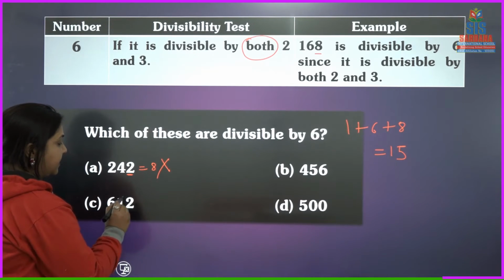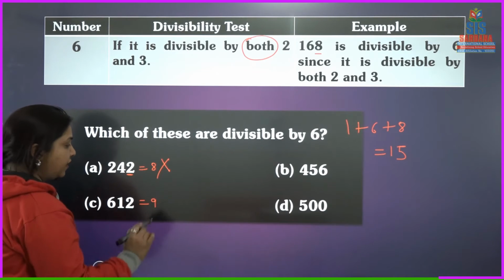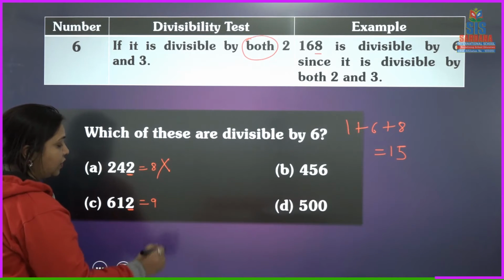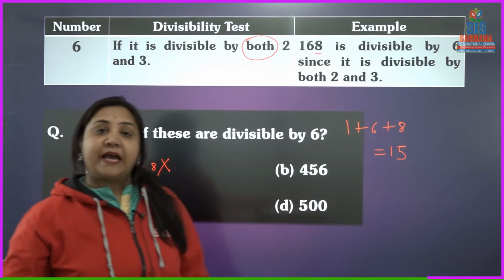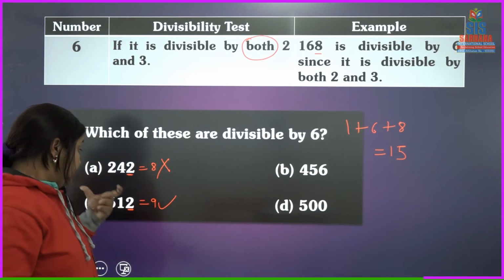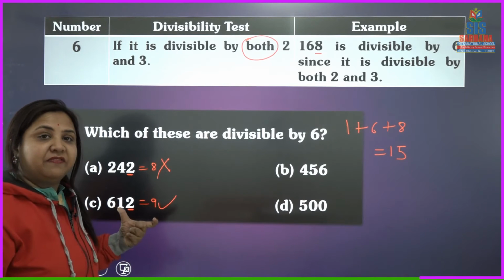6 and 1, 7, 7 and 2, 9. So 3 से तो divide हो गया, and it is an even number also. So it is divisible by 2 also. So this is the number which is divisible by 6, because this number is divisible by both 2 and 3.